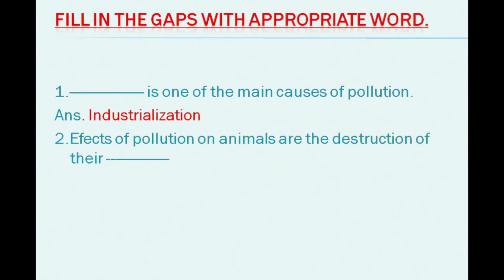So let's see, the effect of pollution on animals is the destruction of their what? Food chain. You know, the maximum effect of air pollution on animals is the destruction of the food chain. If one animal dies in the food chain, definitely the food chain will be destroyed. Like if the frog dies, the snake will not get any frog. So the food chain can be destroyed, and an ecological imbalance will be created.